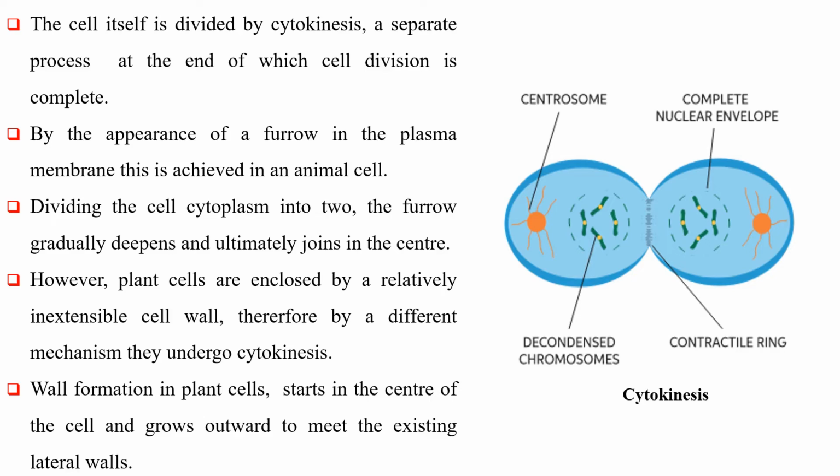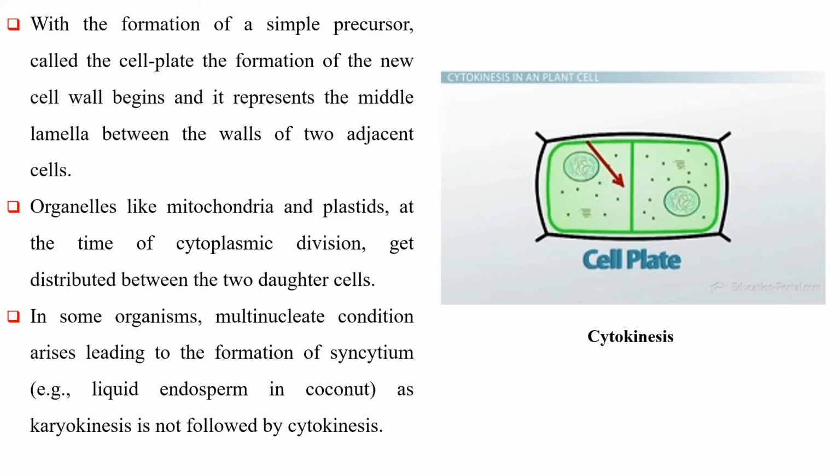However, plant cells are enclosed by a relatively inextensible cell wall. Therefore, by a different mechanism, they undergo cytokinesis. Wall formation in plant cells starts in the center of the cell and grows outwards to meet the existing lateral walls. With the formation of a simple precursor called the cell plate, the formation of the new cell wall begins, and it represents the middle lamella between the walls of two adjacent cells.